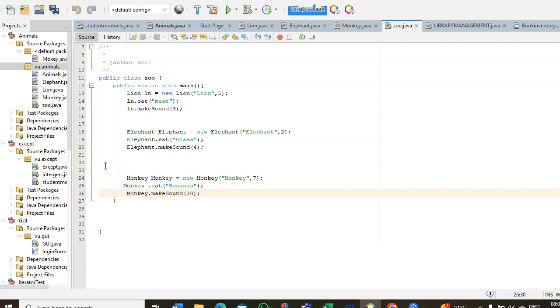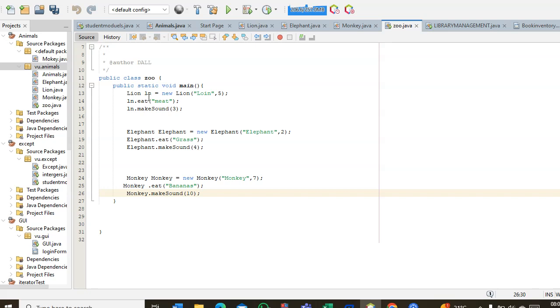So here, for lion, I used this in. It's just a keyword used in Java for operations with scanner objects. So it was calling the input that I had put in, so that I can output it.